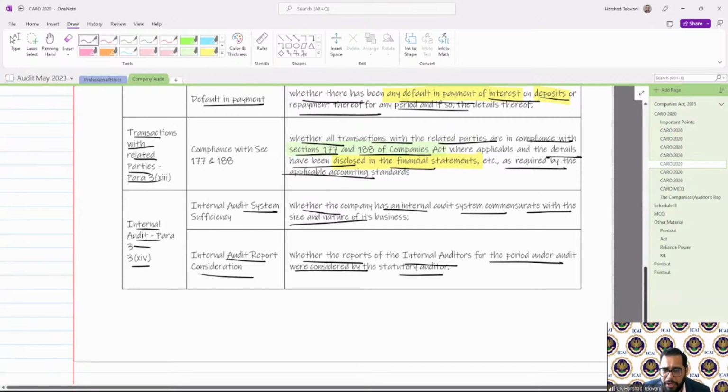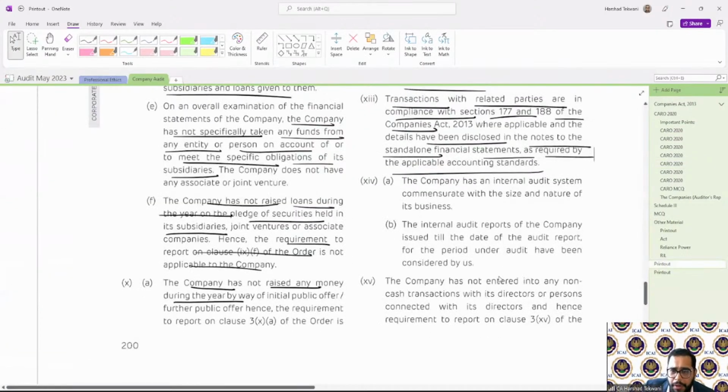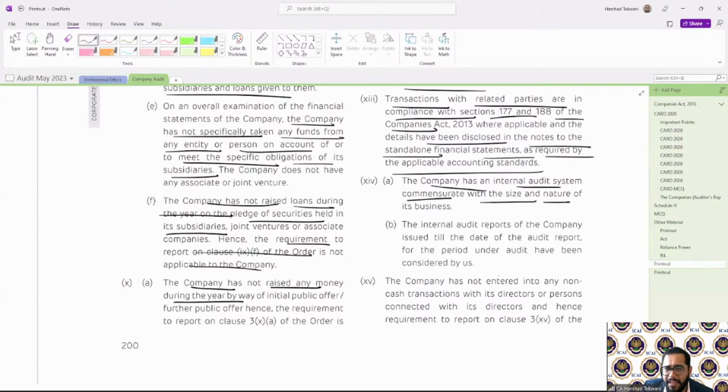Let's see how the actual reporting is done. The company has an internal audit system commensurate with the size and nature of its business. Second, the internal audit reports of the company issued till the date of the audit report for the period under audit have been considered by us. Means the report has been considered.